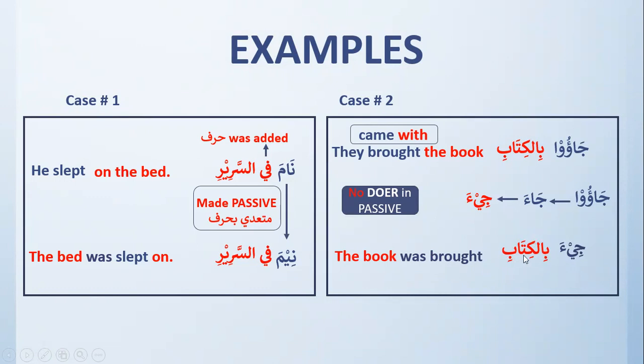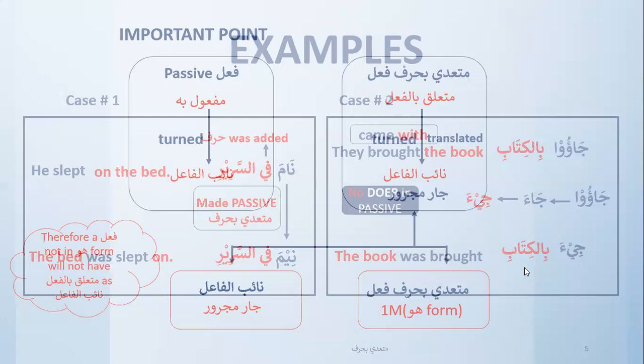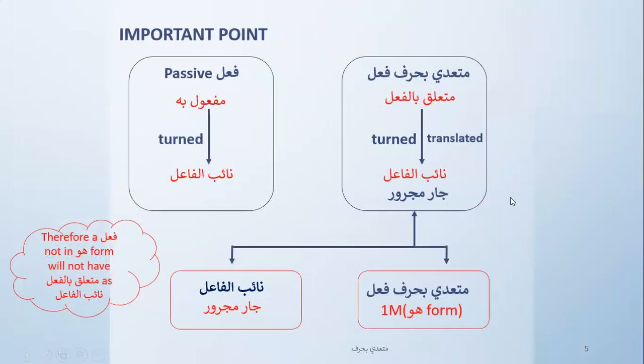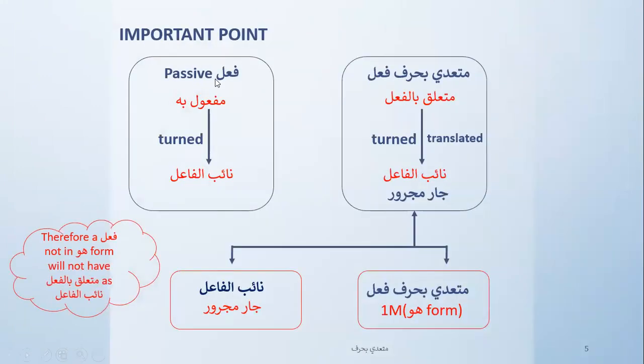This naibul file was actually your mutalik bil fail over here, which remained mutalik bil fail, and it became your naibul file in translation. Now this is very important. Your passive fail, your maful bihi, will turn into naibul file.